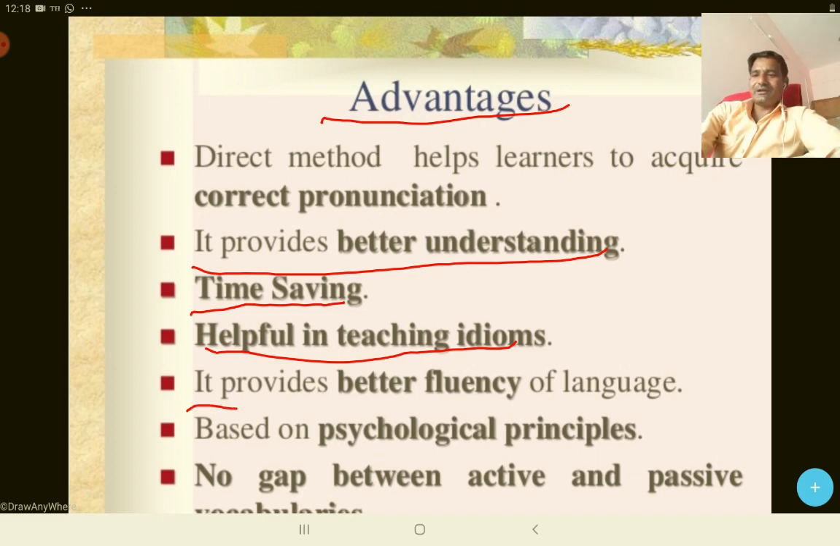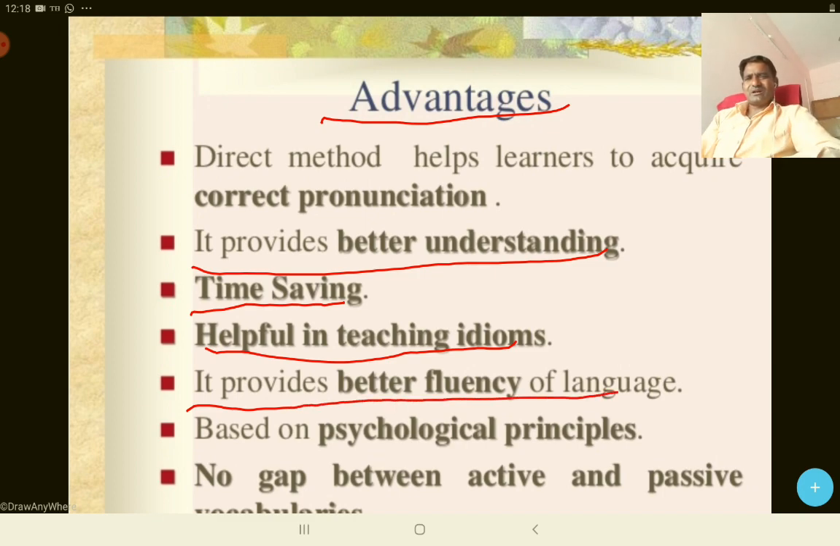Next, it provides better fluency in English. Friends, we have told earlier that in this method we focus only and only on listening and speaking. So in this process, our fluency will be improved.